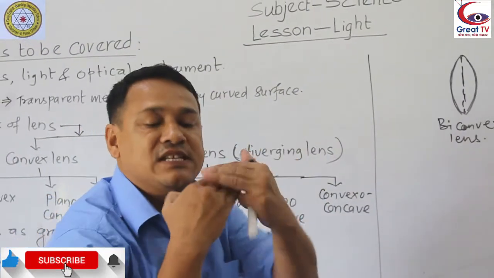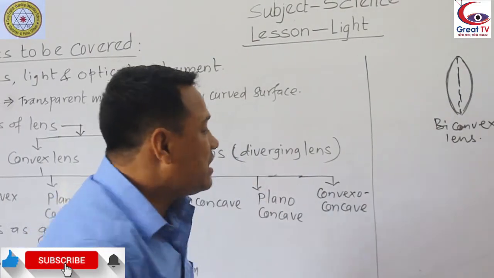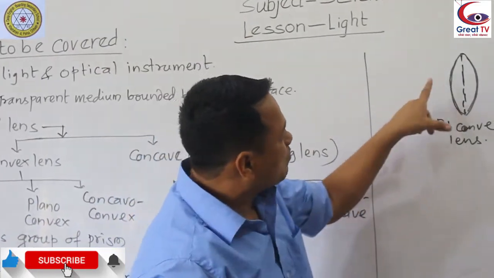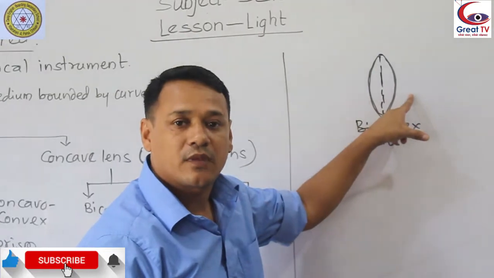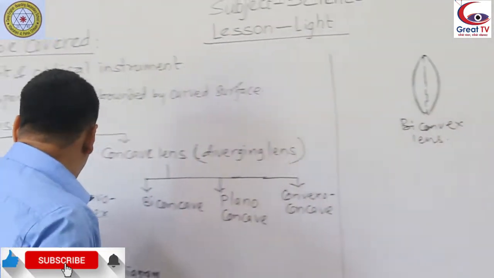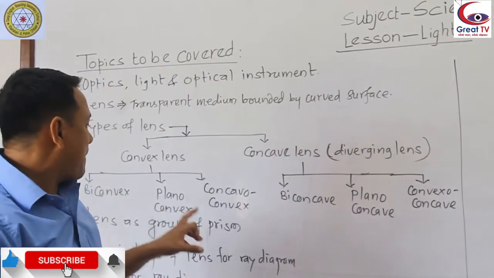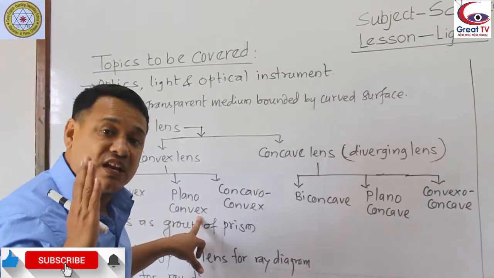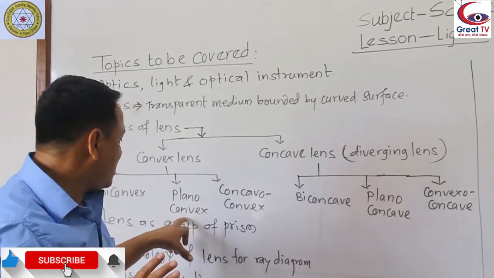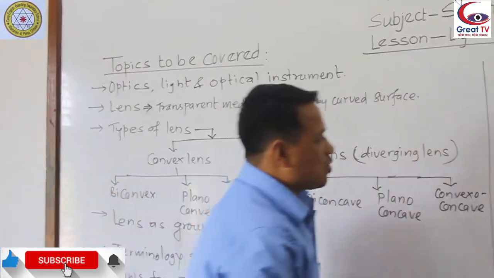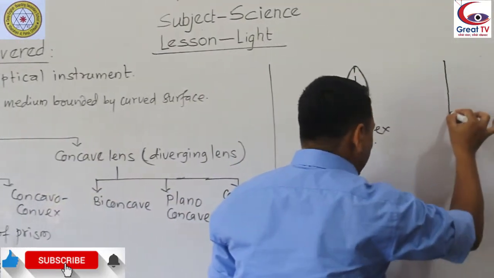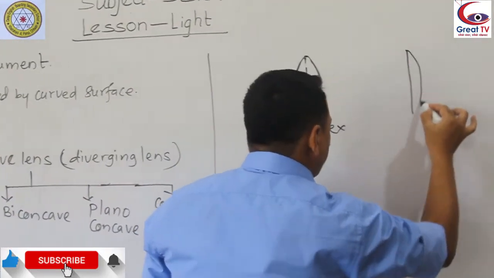Convex means bulging side. Another one is plano-convex. Plano means plane. One side plane, another side convex.